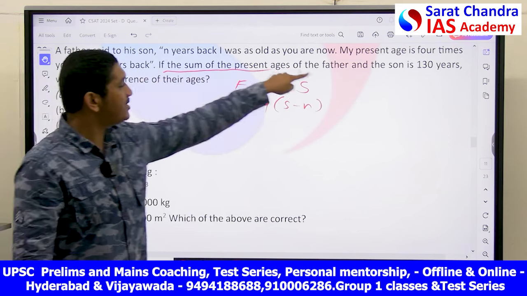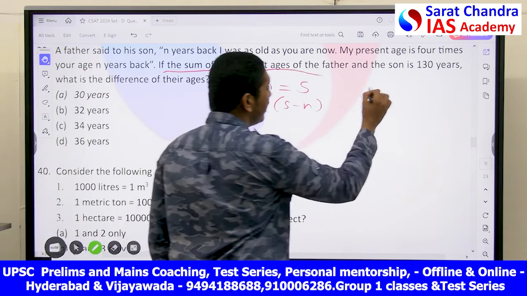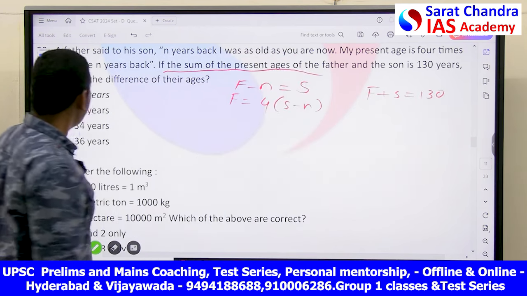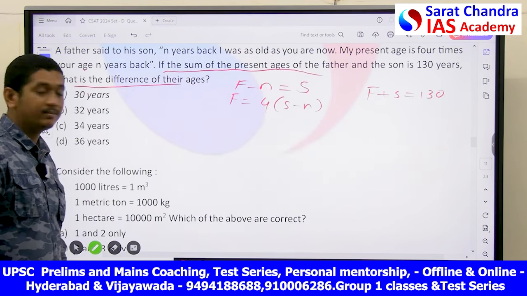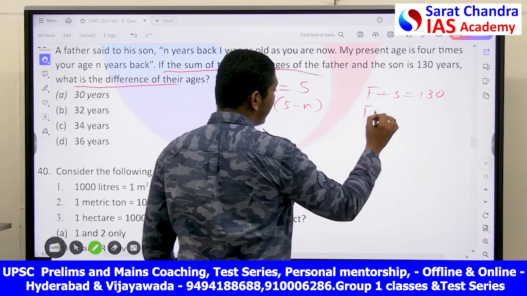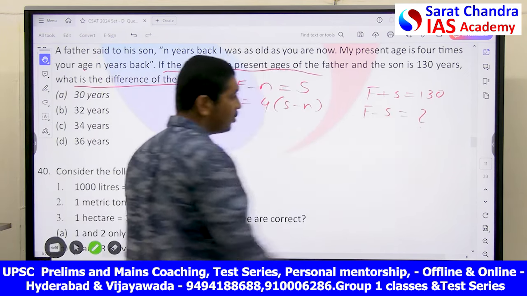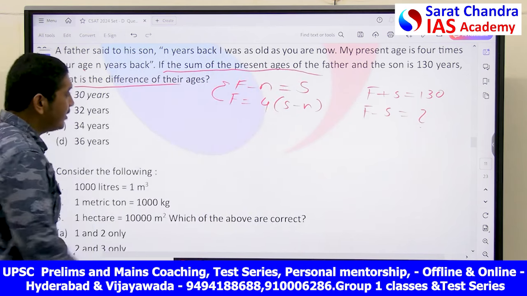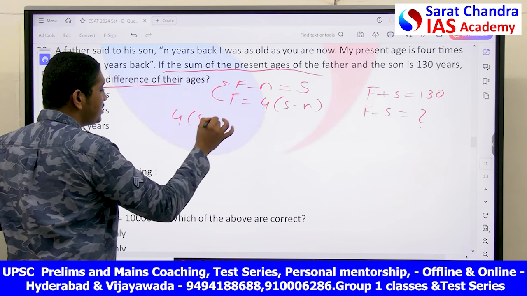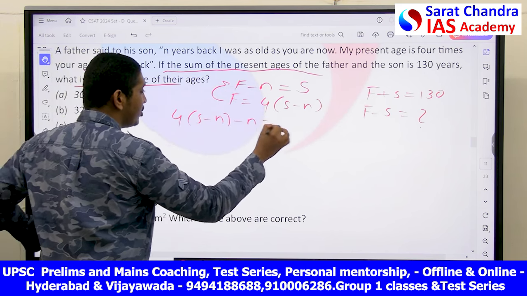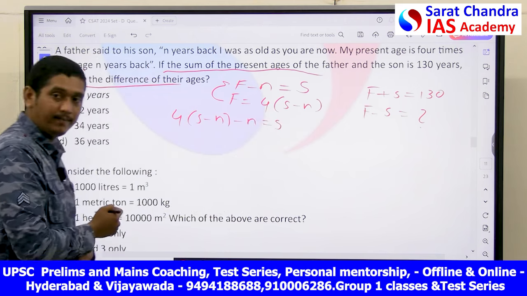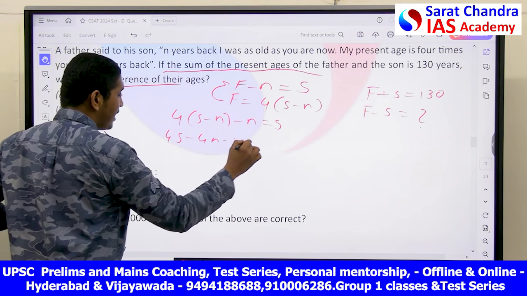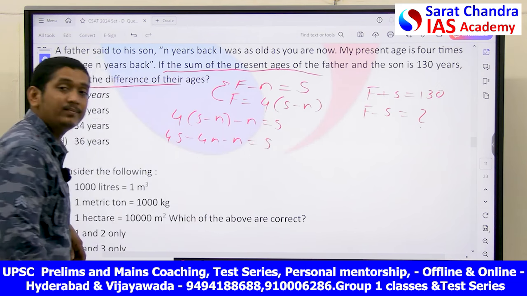If the sum of the present ages of father and son, that is F plus S, is equal to 130, what is the difference of their ages? That is, they are asking you to find F minus S. Now let's substitute this F into this equation. That is 4 into (S minus N) is equal to S. I just substituted. Now 4S minus 4N minus N is equal to S.